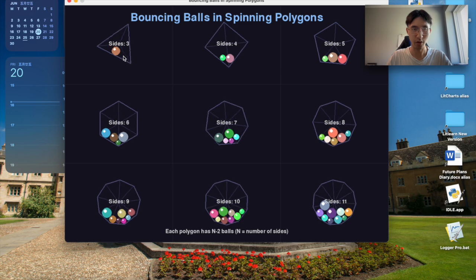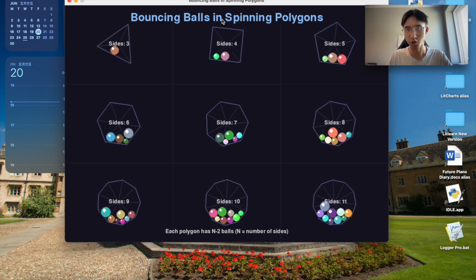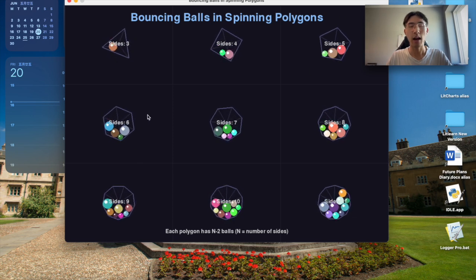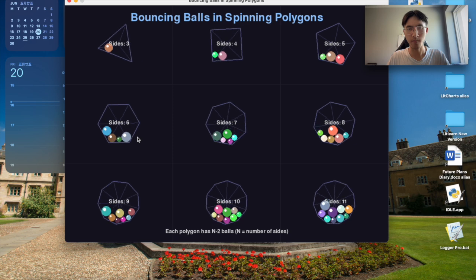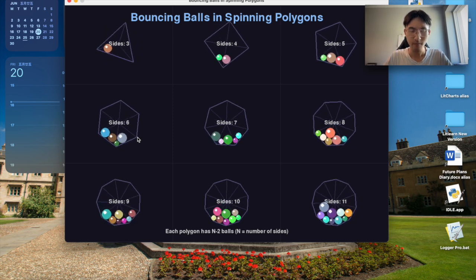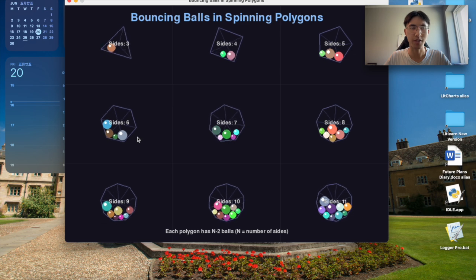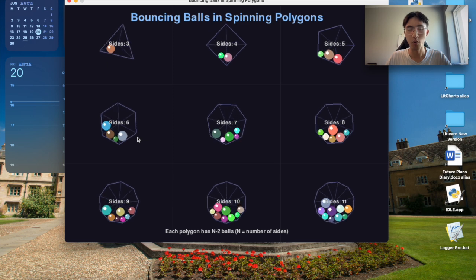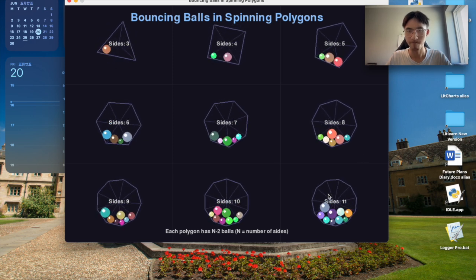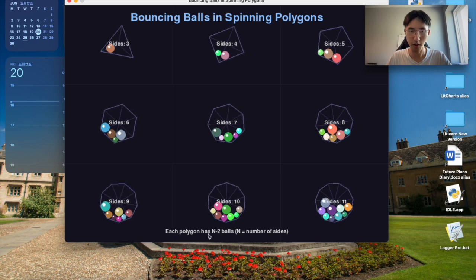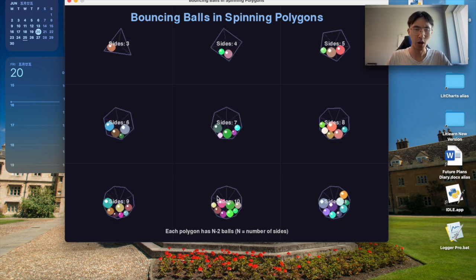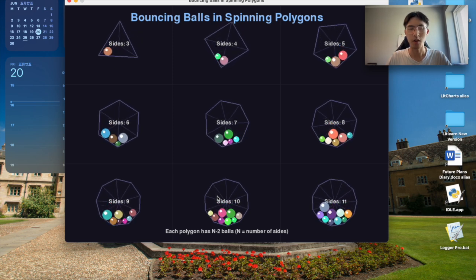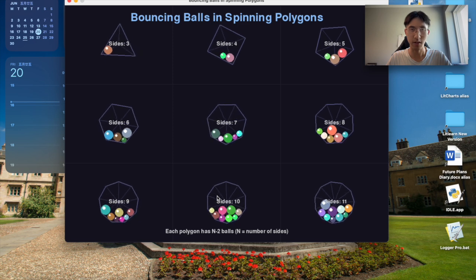So here, the triangle should have 1 particle, square should have 2, pentagon should have 3, hexagon should have 4, and it followed the instruction pretty well. But here again, the motion of the particles seems a bit stilted if you look at a multiple particle scenario here, or there, or the 10-sided polygon.